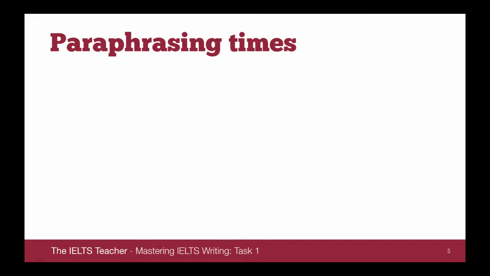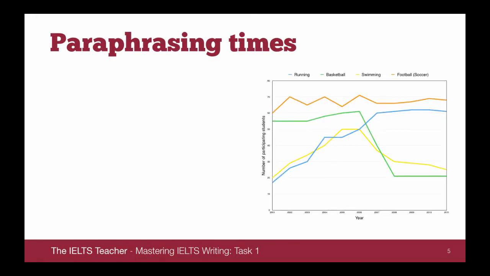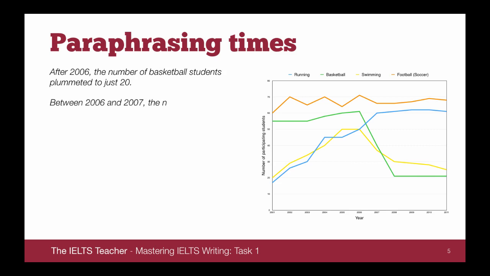We're paraphrasing times now. Let's have a look at this chart again, this graph with a trend, and at this example. After 2006, the number of basketball students plummeted to just 20. Another way of saying that is between 2006 and 2007, the number of basketball students plummeted to just 20. So instead of saying after, you're using between and.